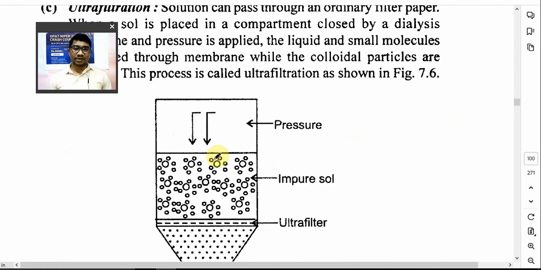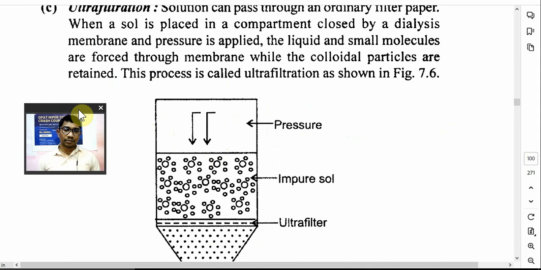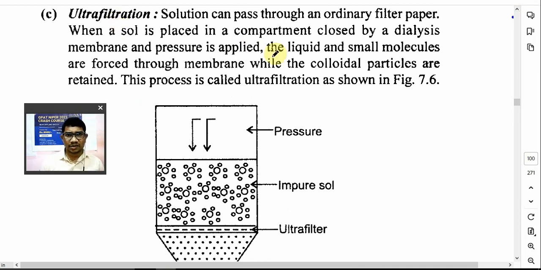Then again, ultrafiltration is also there. A solution can pass through ordinary filter paper. But when the sol is placed in a compartment closed by a dialysis membrane, and you apply pressure, ultrafiltration pressure, the liquid and small molecules are forced through this semi-permeable membrane, and the colloidal particles are retained over here.